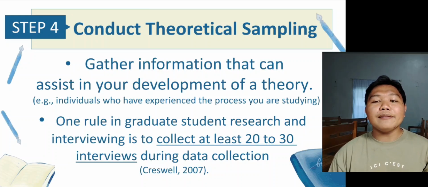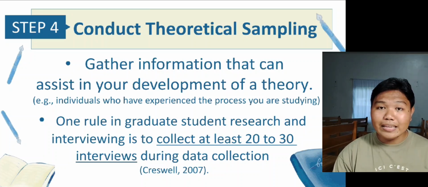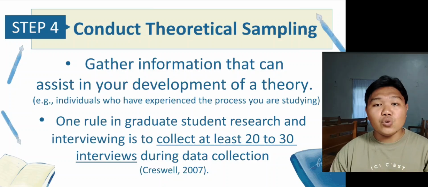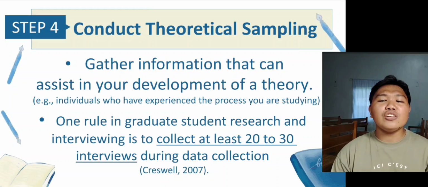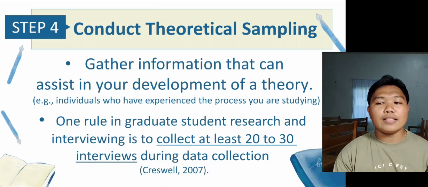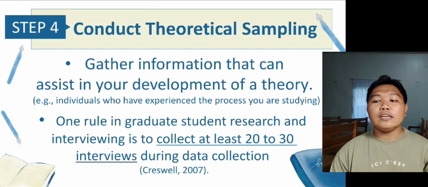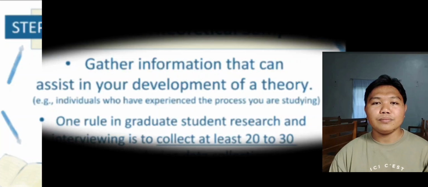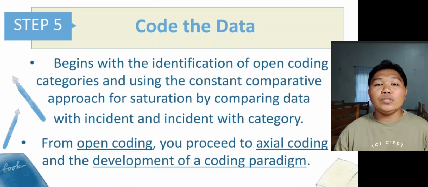One rule of thumb in student research and interviewing is to collect 20 to 30 interviews during data collection, according to Creswell. This general guideline, of course, may change if you collect multiple sources of data such as interviews, observations, documents, and your personal memos. And the fifth step is to code the data.